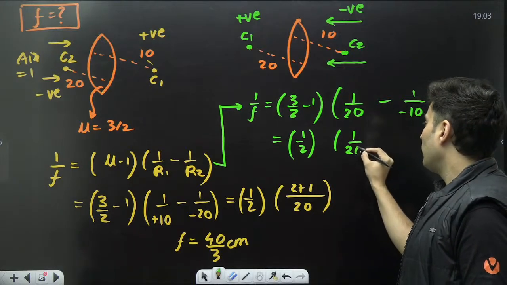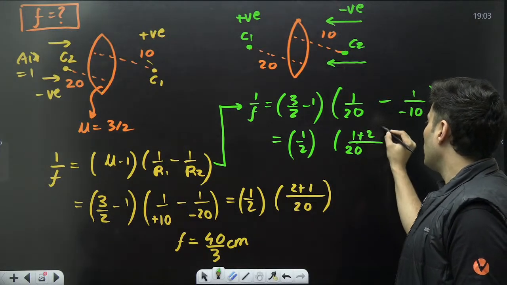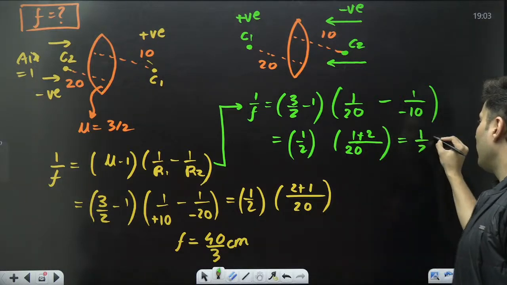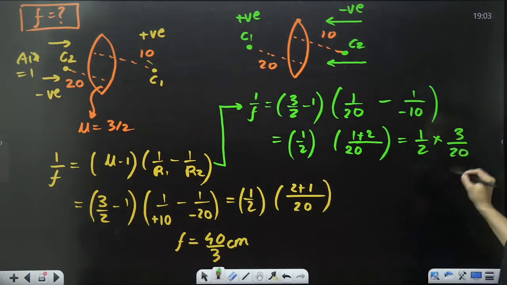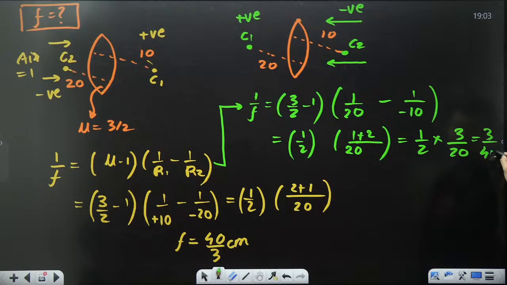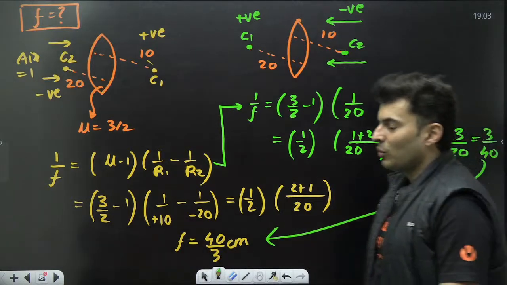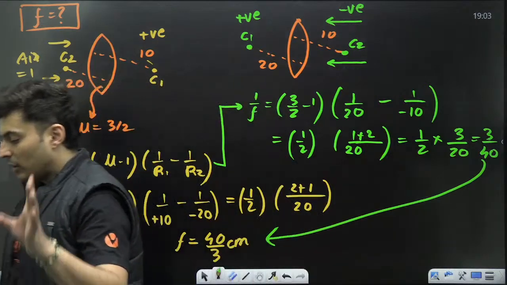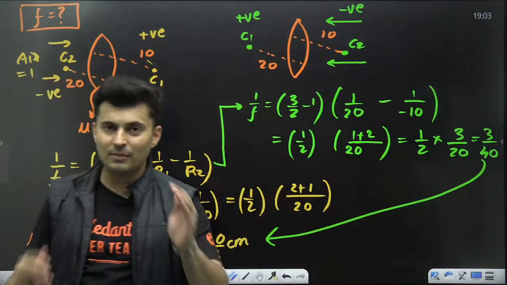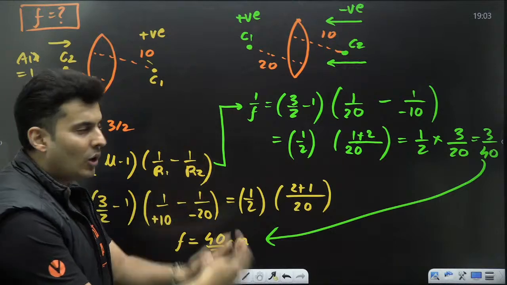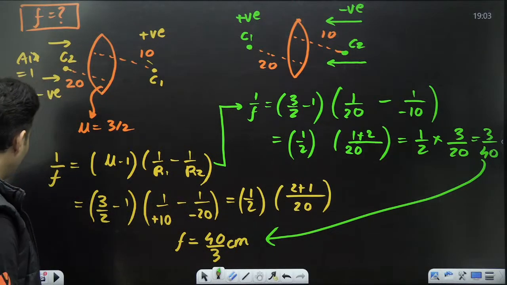So it will become 1/20 plus 2/20. This comes out to be 1/2 into 3/20, which is again 3/40. So again, I get the same answer, 40/3. What does this tell you? The answer comes out the same. It doesn't matter whether you hold the lens like this or the other way around.